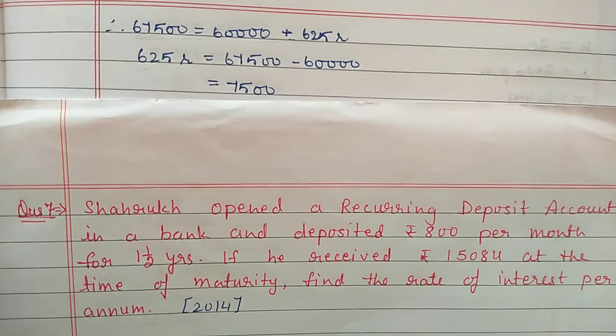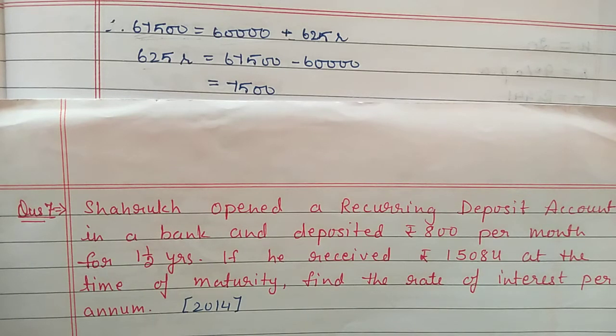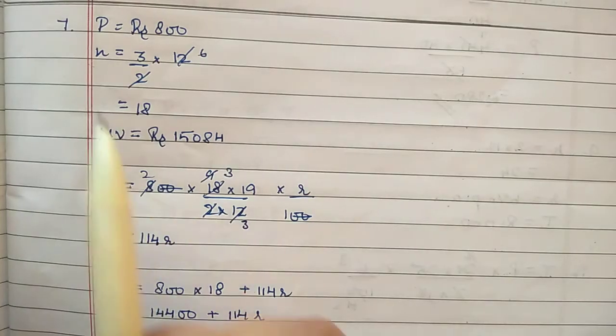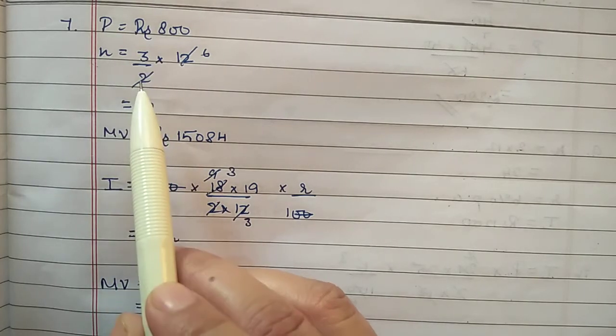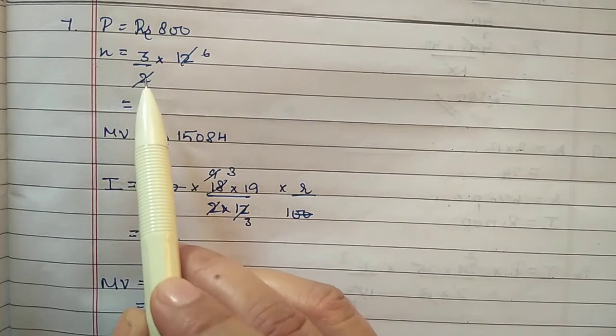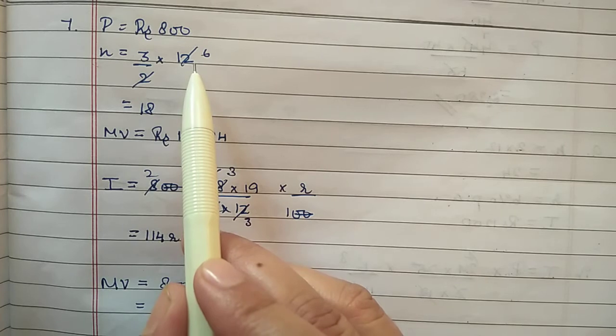Next, question number 7. Shahrukh opened a recurring deposit account in a bank and deposited 800 rupees per month for 1.5 years. If he received 15,084 at the time of maturity, find the rate of interest per annum. In this question, principal amount is given 800 rupees, time is given 1.5 years. 1.5 means 3 by 2, convert into months, multiplied by 12.